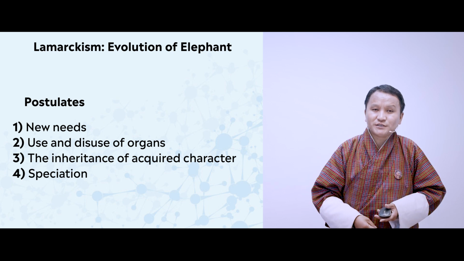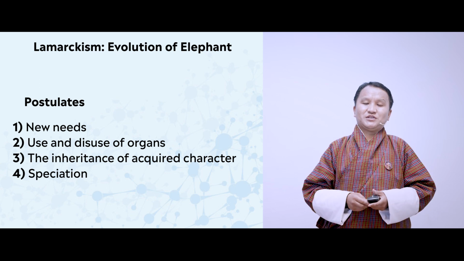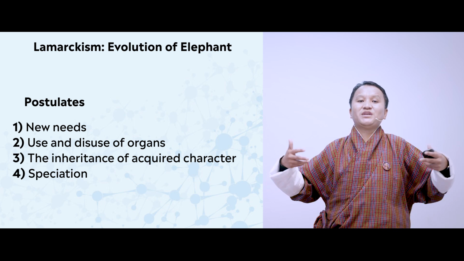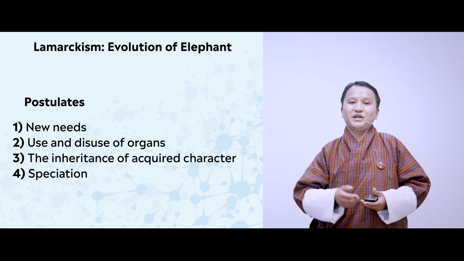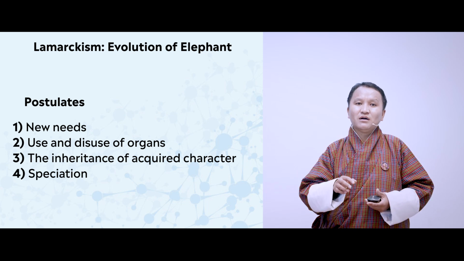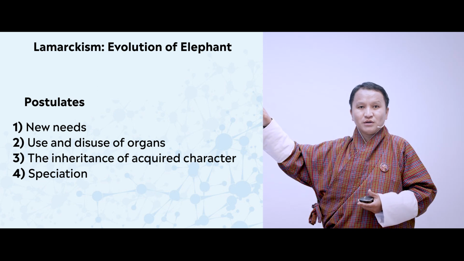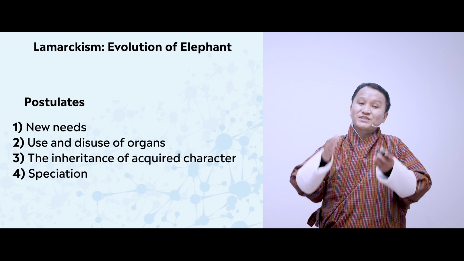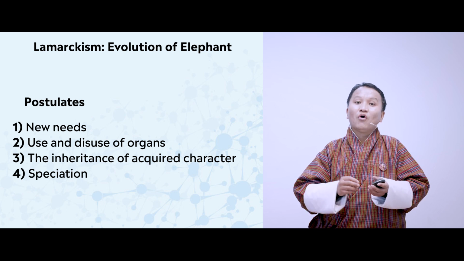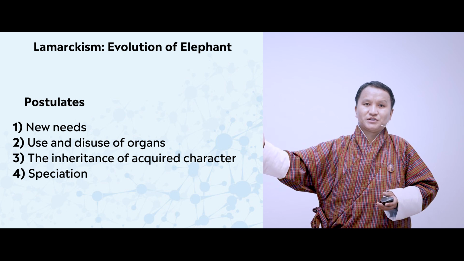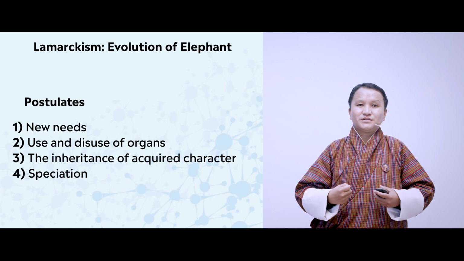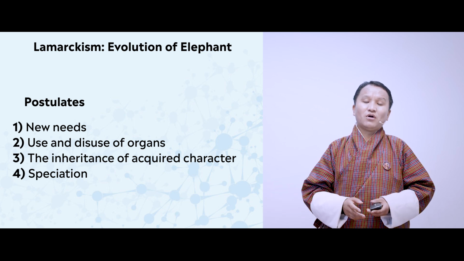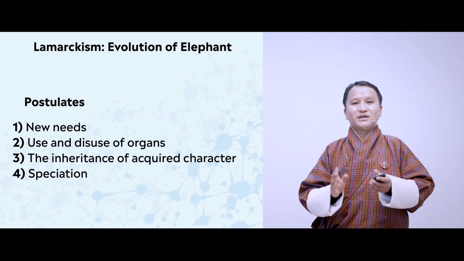Now, the third point is, based on Lamarckism, the organisms acquire new characters based on the pressure from environment. And in this context, the pressure is exerted by the growing height of the tree on which the elephants had to feed. Because of such pressure, the trunk of the elephant over the generations had to be stretched. And these characters were acquired, and these characters passed on to the next generation. So that is called the inheritance of acquired characters.